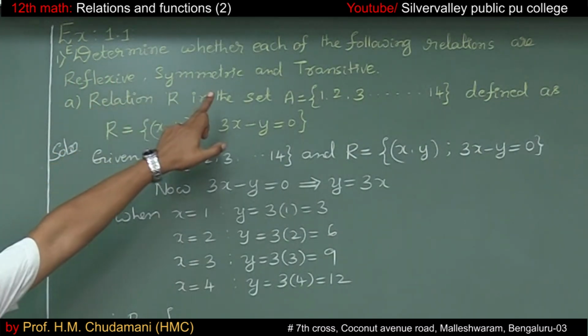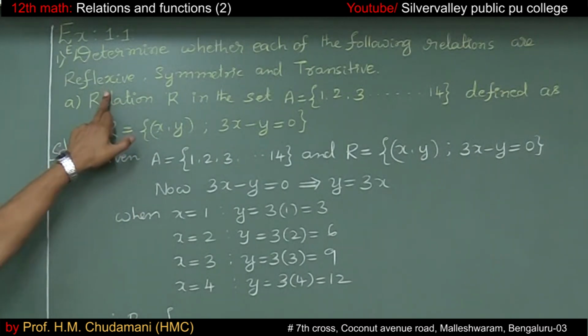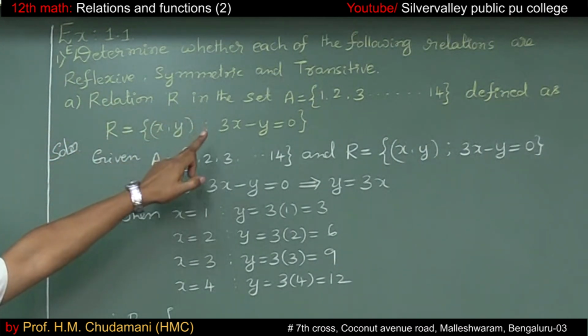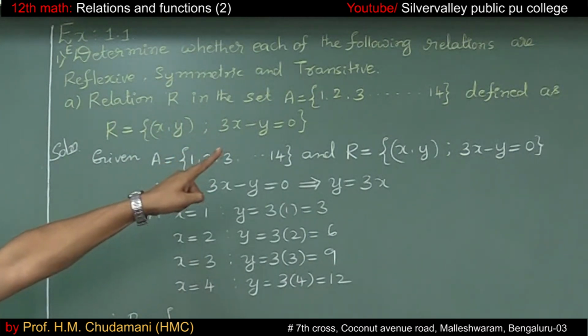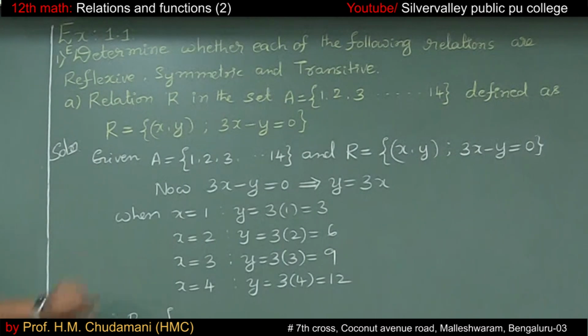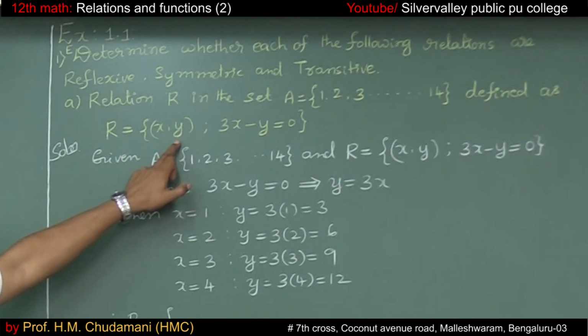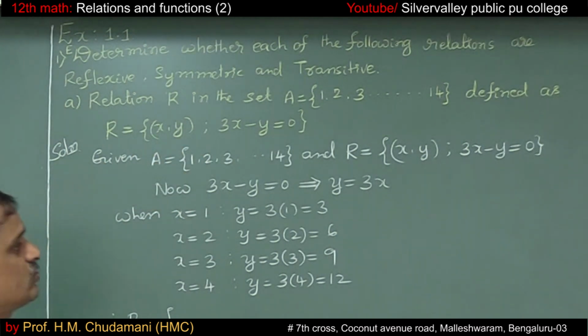1.1. Determine whether each of the following relations are reflexive, symmetric and transitive. Part a: relation R in the set A equal to {1, 2, 3, ..., 14} defined as R equal to the set of ordered pairs (x, y) such that 3x minus y is equal to 0.